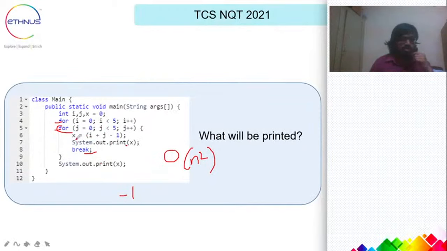Now we go to the outer loop, and now i will be 1 and j will be, as usual, 0, and x is -1. So 1 minus 1 will be 0.